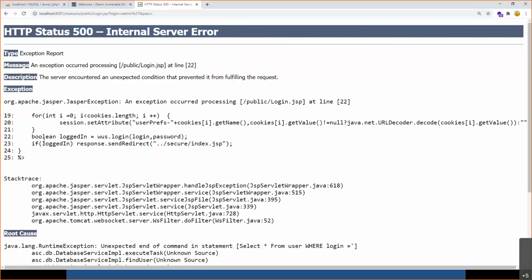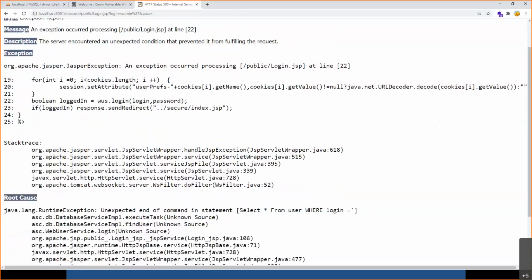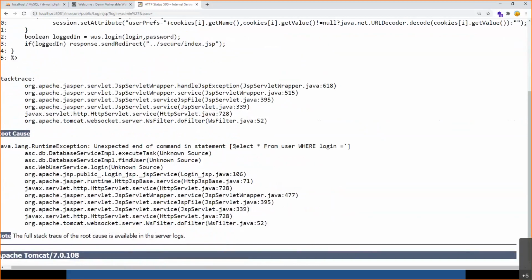As you see here, I can see some part of Java code over here, JSP code in fact, and it's trying to tell me that whatever I entered, a single quote, is an invalid value. So it's showing me a query which is actually part of the program. So 500 series errors are very dangerous because they show programming logic. Secondly, because of the single quote, I can see the query being visible over here, and so I can try out some more fields also.